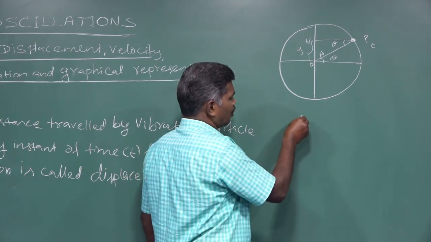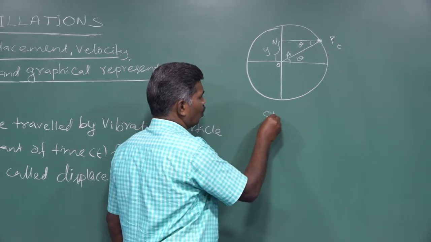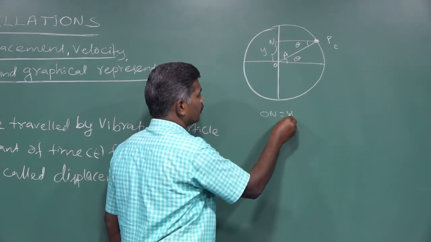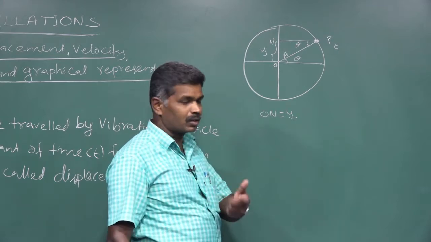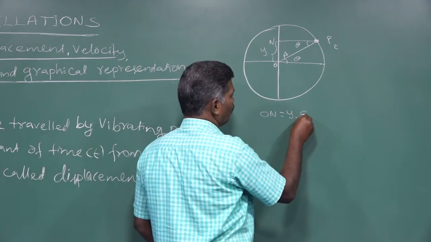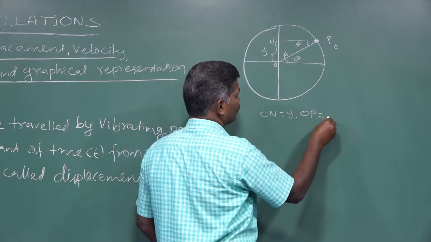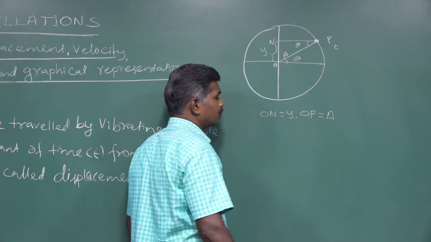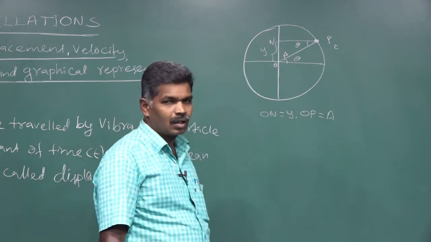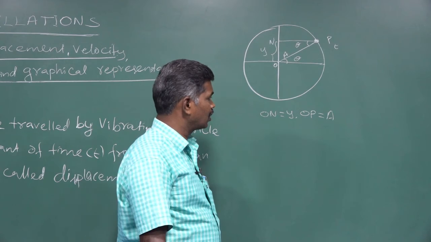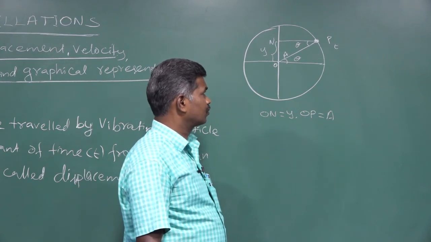We represent ON equal to y. And we know that OP equal to A, that is nothing but the radius of that circular path.